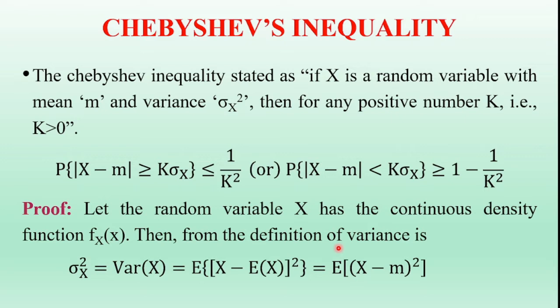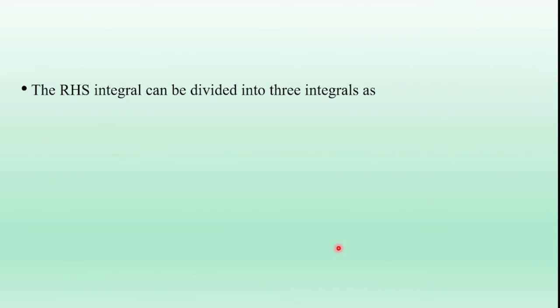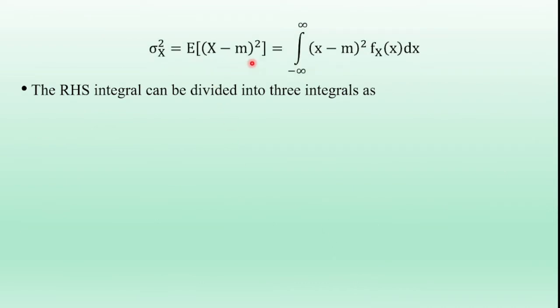For the continuous case, the variance of the random variable is given by the expectation of x minus m whole square, which is equal to the integral from minus infinity to infinity of x minus m whole square fx of x dx. The RHS integral can be divided into three integrals.